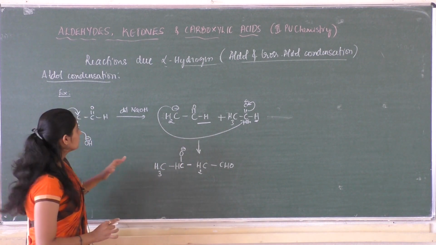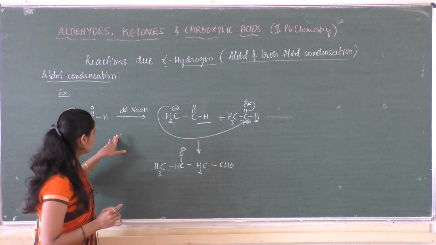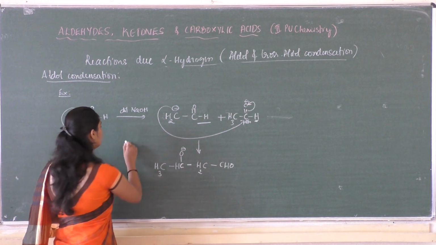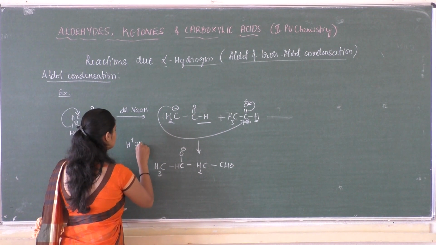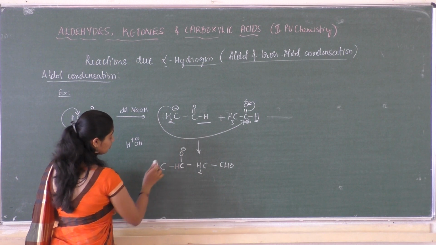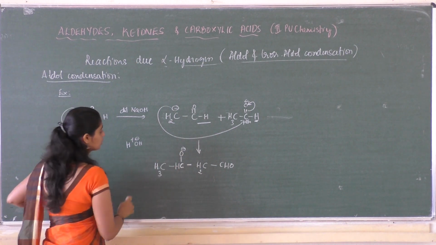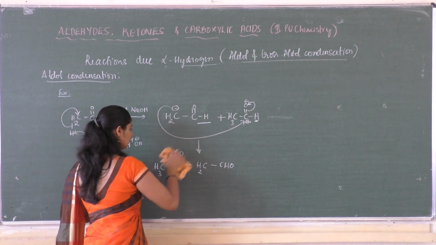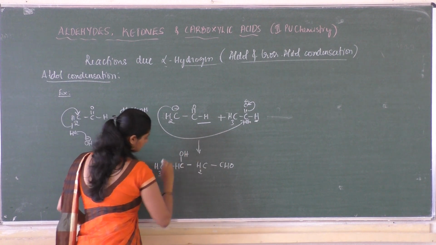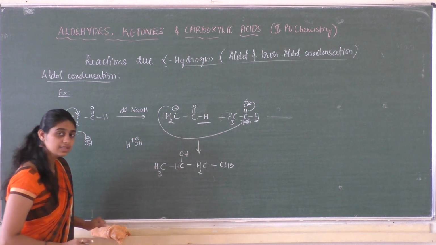Clear? Since the reaction is taking place in a dilute medium, it will have H plus and OH minus ions. So this O minus will attack the H plus so as to form OH. Clear?